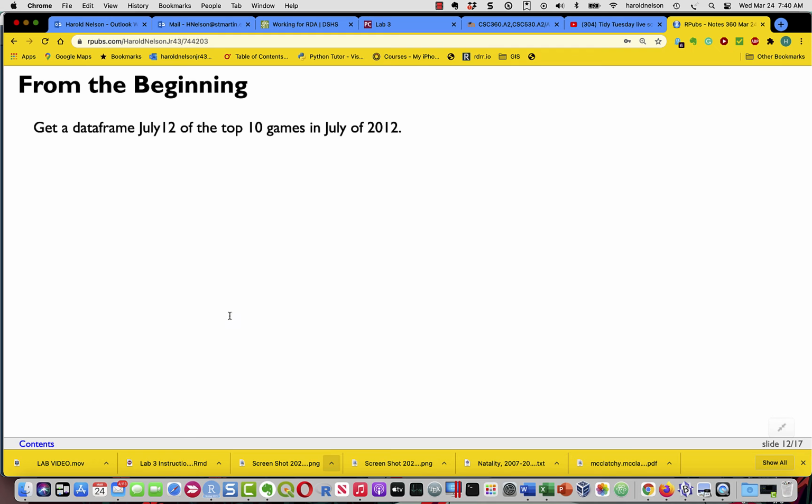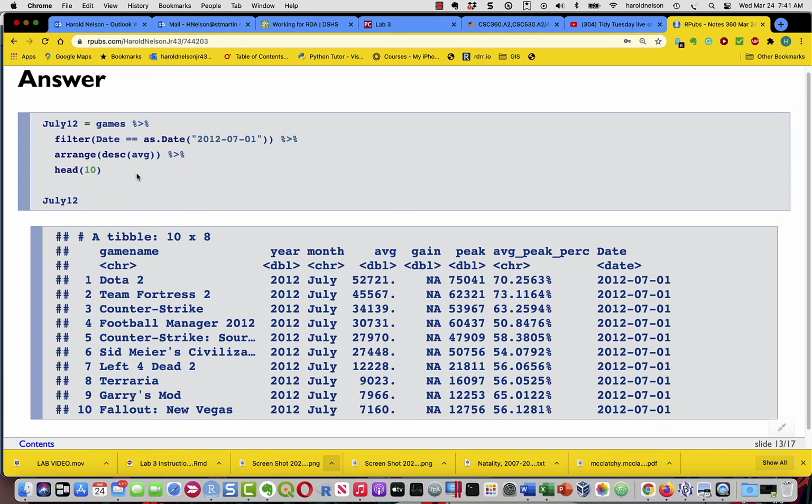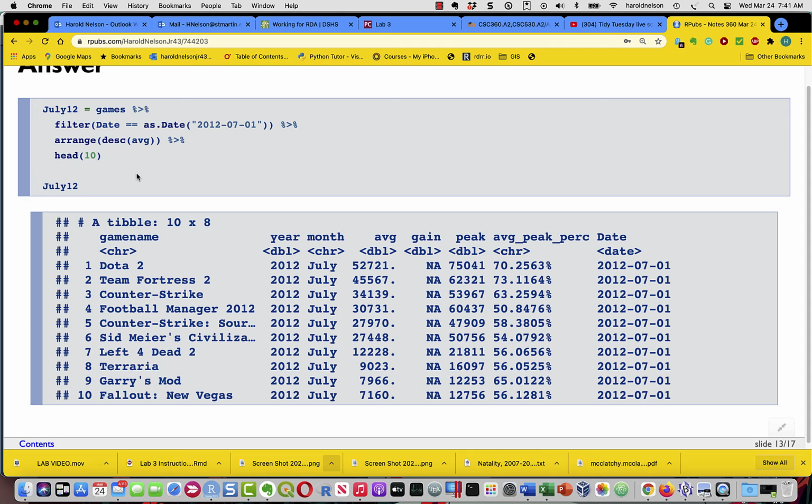Okay, you're back. Let's take a look. July 12th is equal to games and then filter. Date is as.date of 2012-07-01. And then arrange descending on the basis of AVG, and then take the head of that data frame.